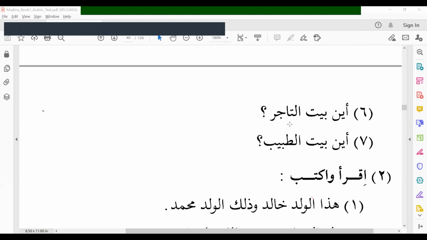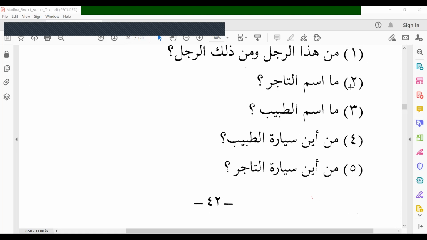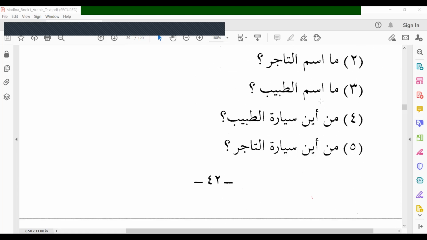Aina baytu tajiri. Where is the merchant's house? Aina baytu tabibi. And where is the doctor's house? So you have to write a question and answer with the translation as homework. Okay.